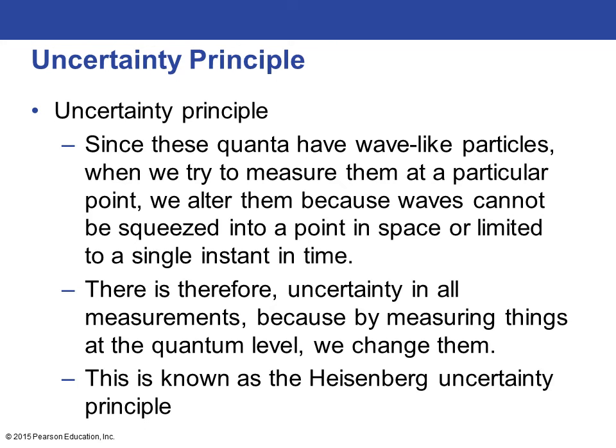A scientist named Heisenberg determined that since quanta have wave-like properties, when we try to measure them at a particular point, we alter them. And this is because waves cannot be squeezed into a point in space or limited to a single instant in time. So waves move through space and time, and if we try to measure them at one space at one single time, then we are changing them from what they would normally be. There's therefore uncertainty in all measurements, again at the quantum level, because by measuring things at the quantum level, we change things, and this is known as the Heisenberg uncertainty principle.